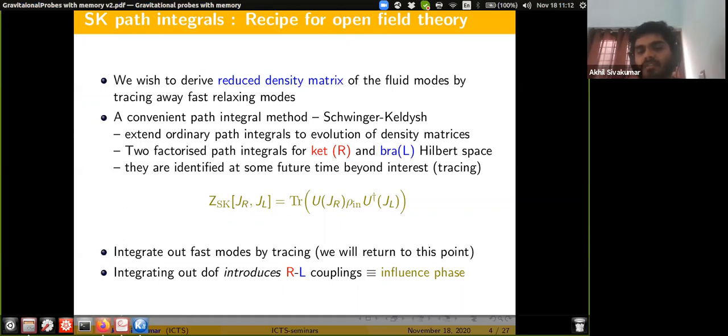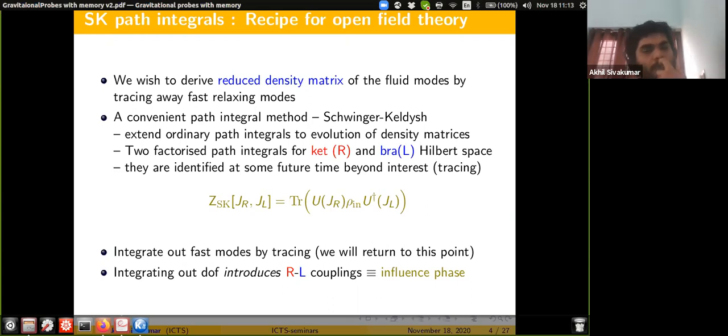And so the reduced density matrix of some low energy observables, from a Lagrangian description, will have purely right terms in the action, purely left terms in the action, and there will be R, L, right and left coupled terms in the action, denoting that something has been integrated out.